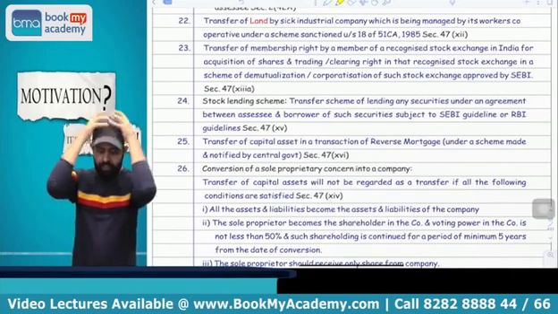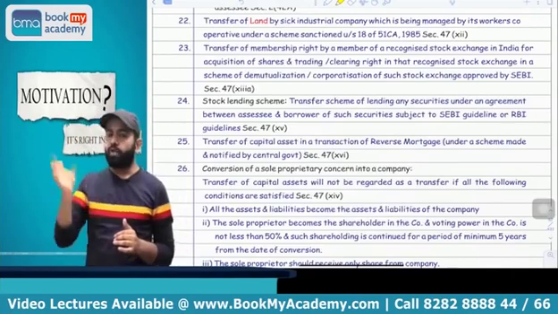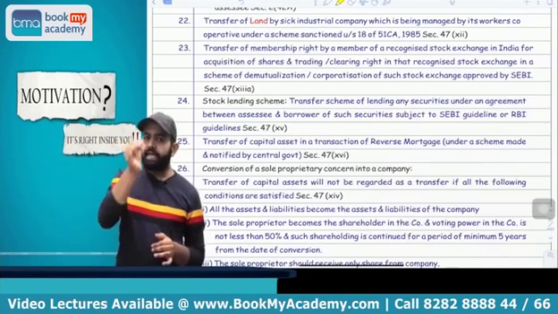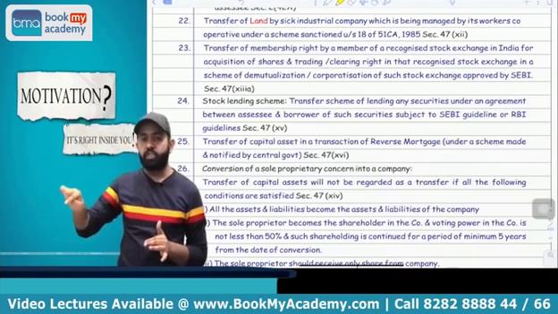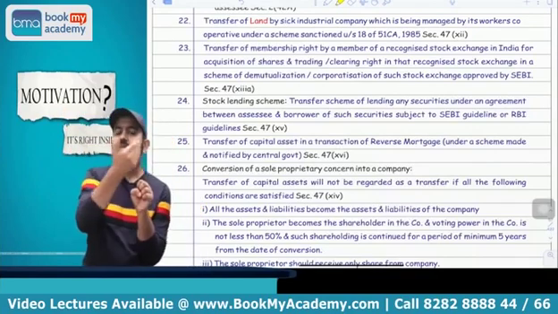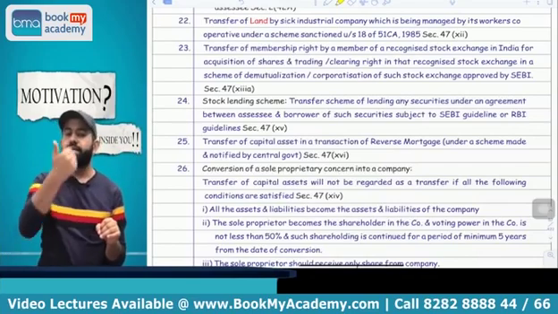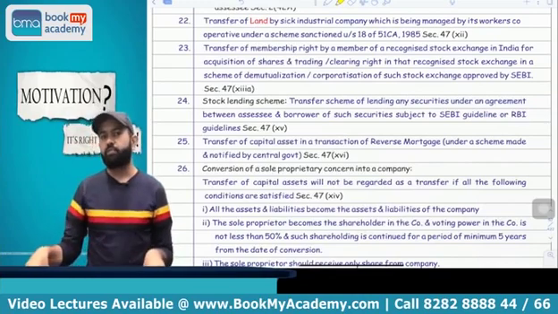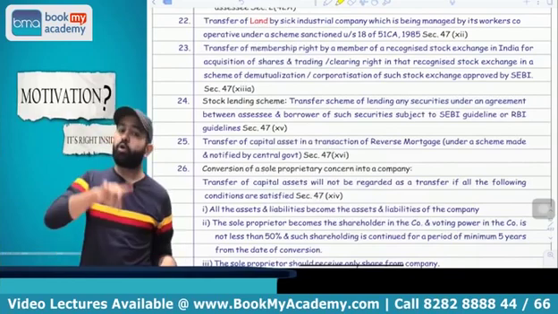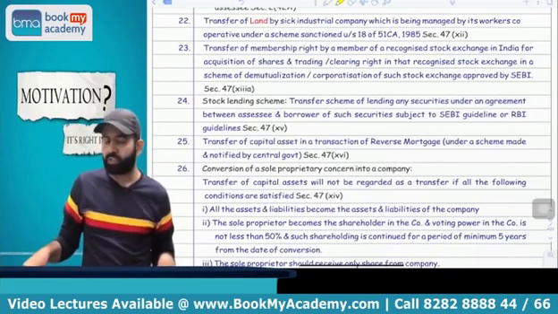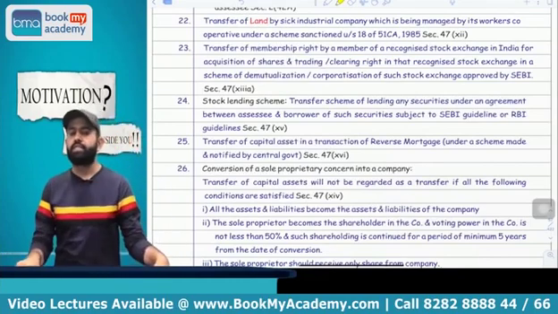Now try to understand one more thing. All people, I already explained you, like BSE Limited, NSE Limited earlier were AOP/BOI, now they are companies. So in BSE and NSE, if any person was a member and was holding the membership card, and that membership card is transferred in exchange for the shares of BSE, NSE, and he is going to receive the trading and clearing right, it is not treated as transfer, capital gain is not applicable. But whenever he transfers the share of that BSE, NSE, then cost of acquisition of the original membership card will be treated as cost of acquisition, and period of holding will also be from the date on which the original membership of that stock exchange was acquired.